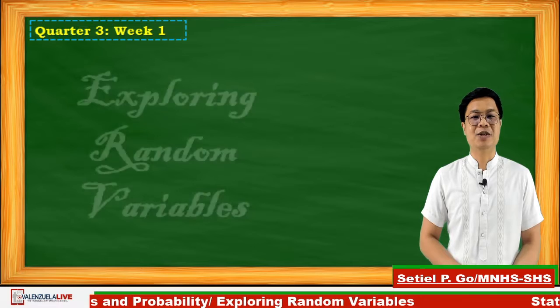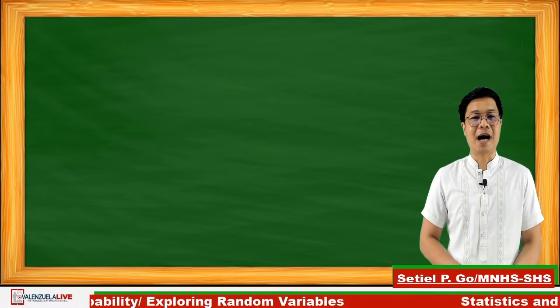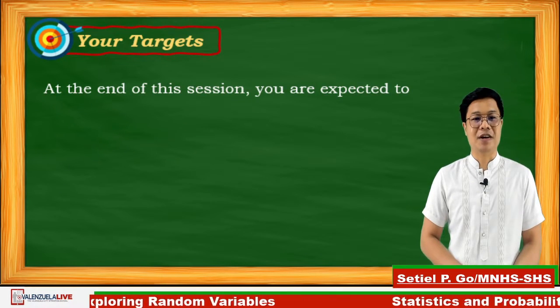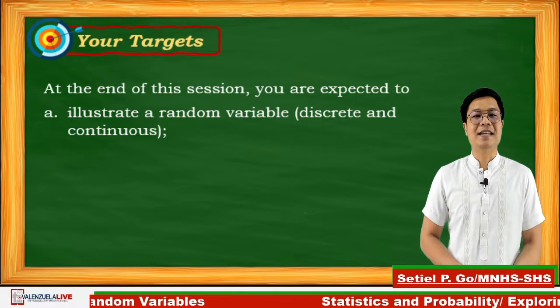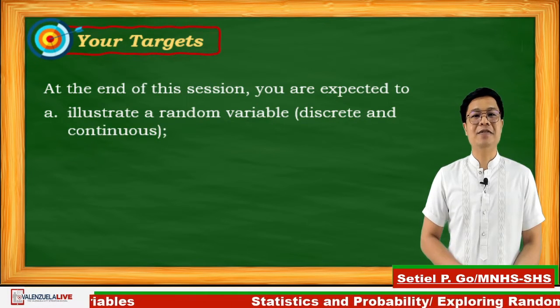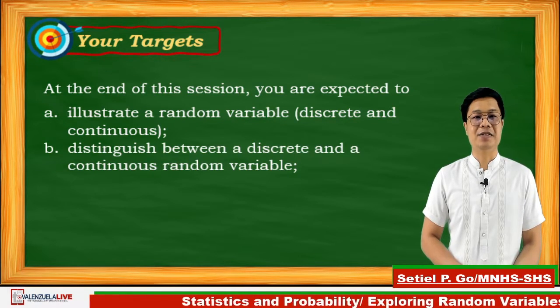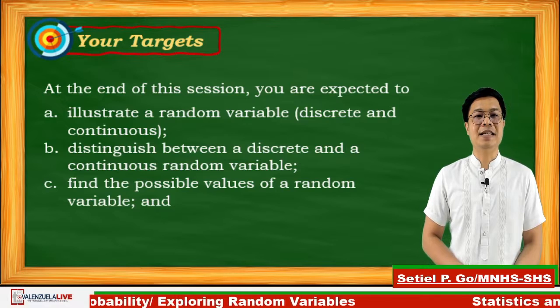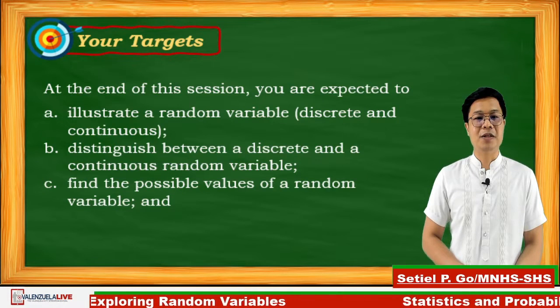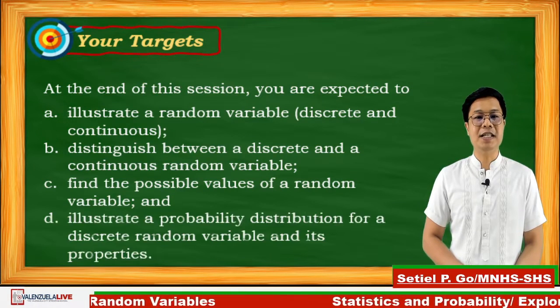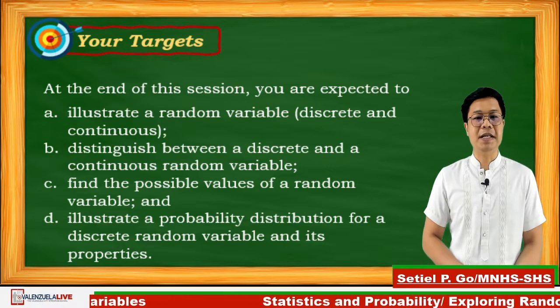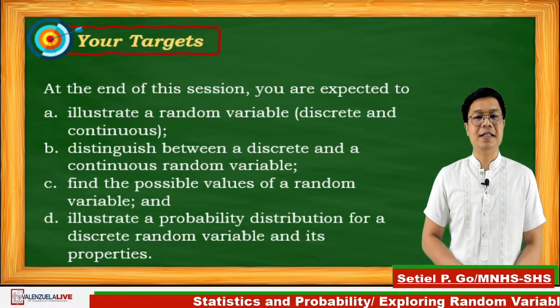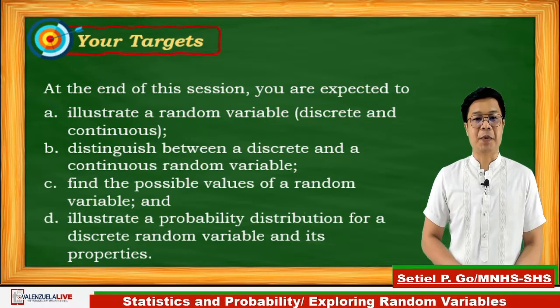At the end of this session, you are expected to meet our today's objectives, which are: letter A, illustrate a random variable, discrete and continuous. Letter B, distinguish between discrete and continuous random variables. Letter C, find the possible values of random variables. And letter D, illustrate a probability distribution for a discrete random variable and its properties.